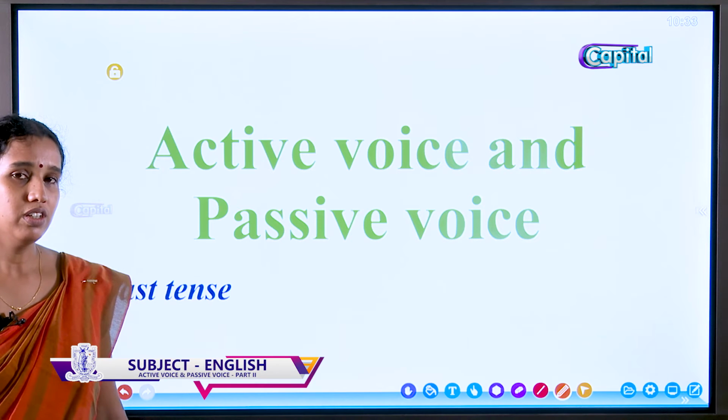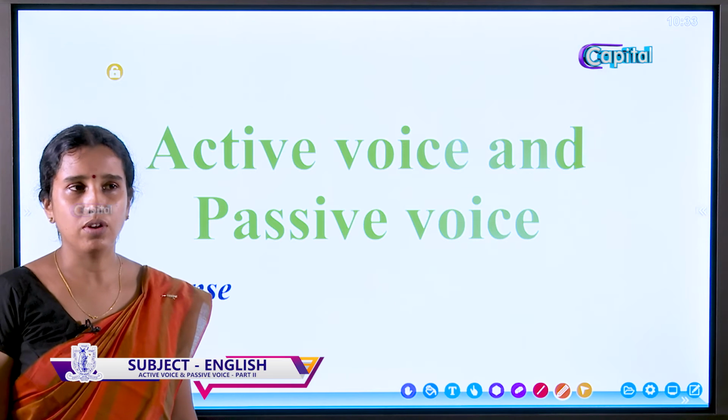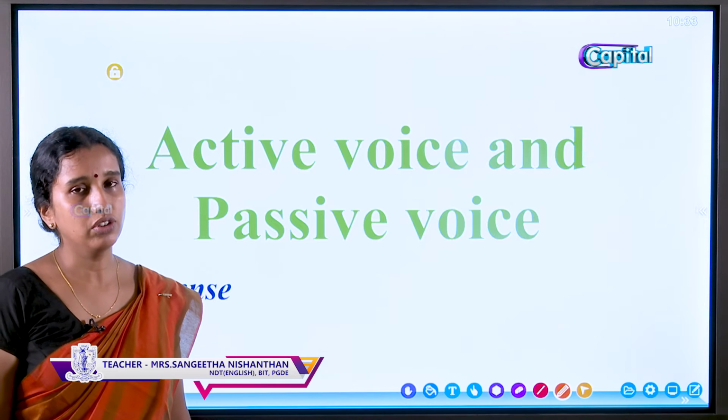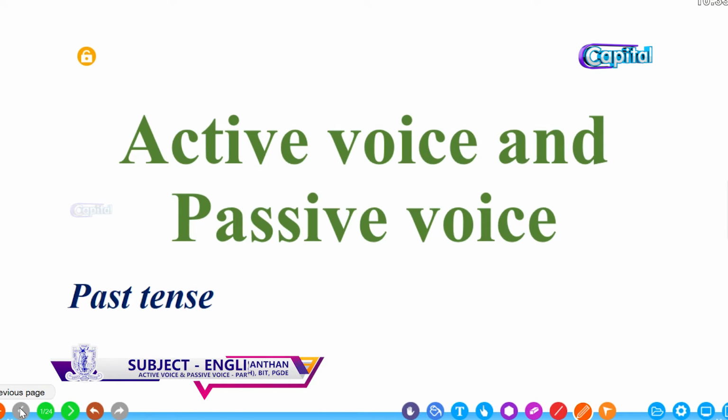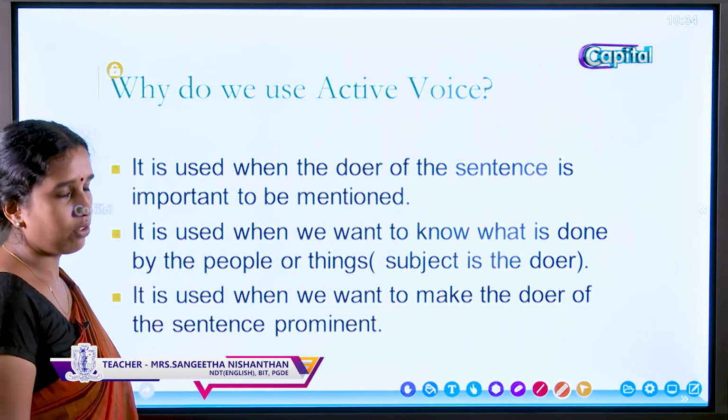In my last session, I taught about the active voice and passive voice for present tense, and today we are continuing it for past, future, and modal verbs. We use active voice when the doer of an action is clear. If the doer is given importance, we should use the active voice. And when the action gets importance, we use the passive voice.